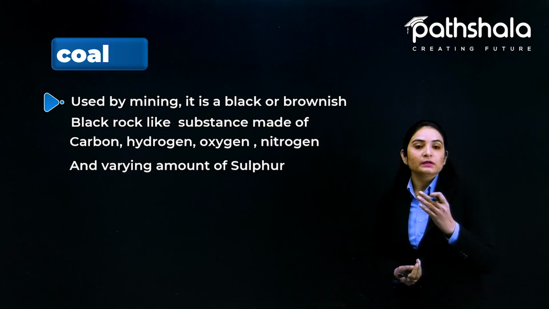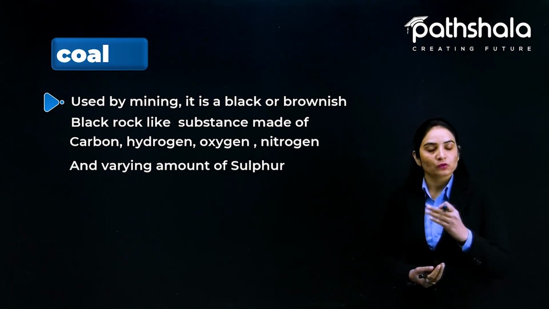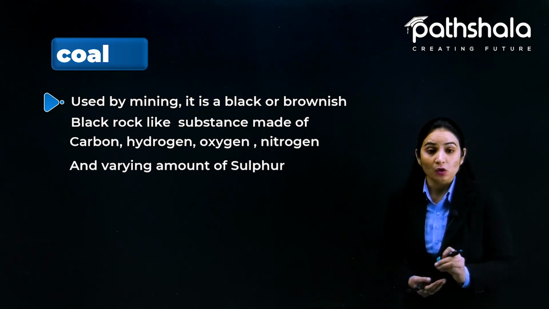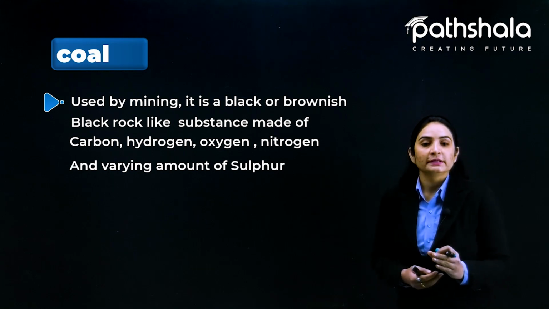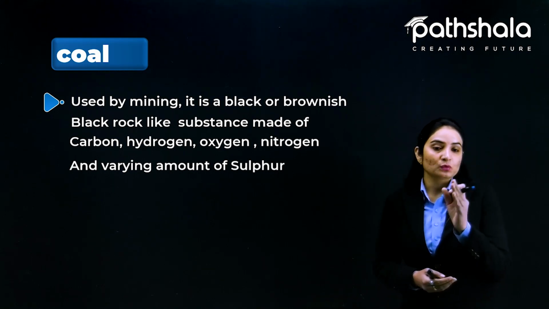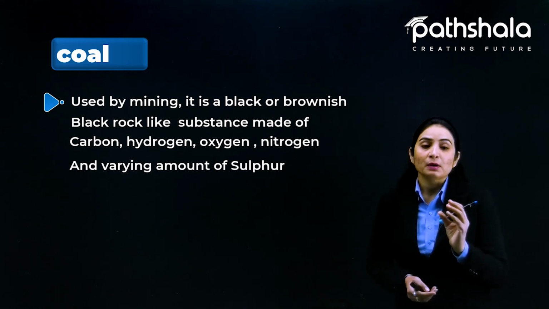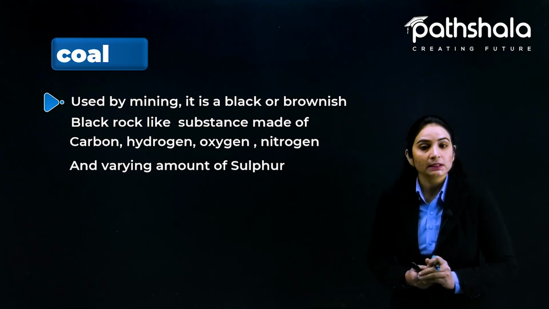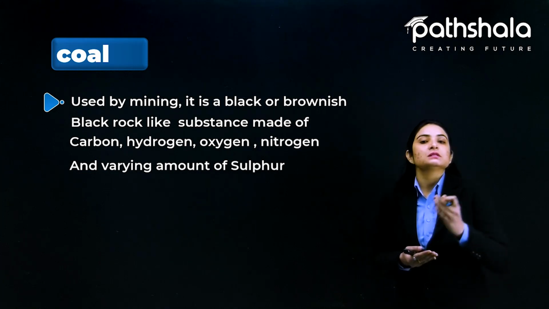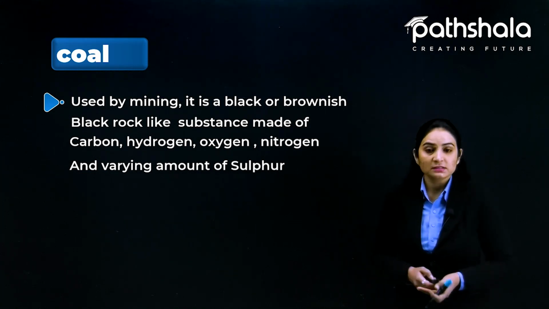So this is not exactly true. Coal is the form of carbon. That is not wrong. But maximum is the carbon there. Different amount of other elements are also present there, like hydrogen, oxygen, nitrogen, and varying amount of sulfur is also there along with the carbon. Carbon क्या है? Main constituent है. Rest all are also present in traces there.